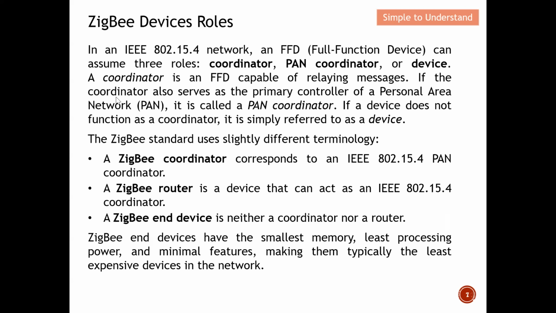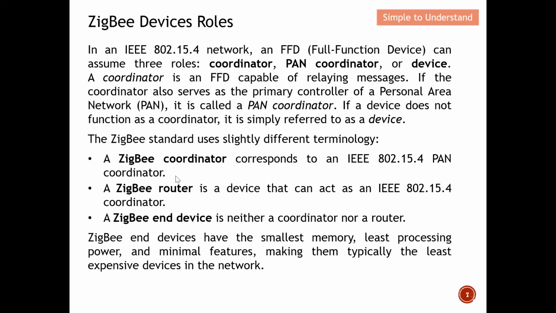If the coordinator also serves as the primary controller of a personal area network, then it is called a personal area network coordinator. So this actually has a bigger role as compared to the coordinator. You can imagine this behaves like a ZigBee coordinator, this as a router, and this as an end device, which I will quickly explain. If a device does not function as a coordinator, it is simply referred to as a device.